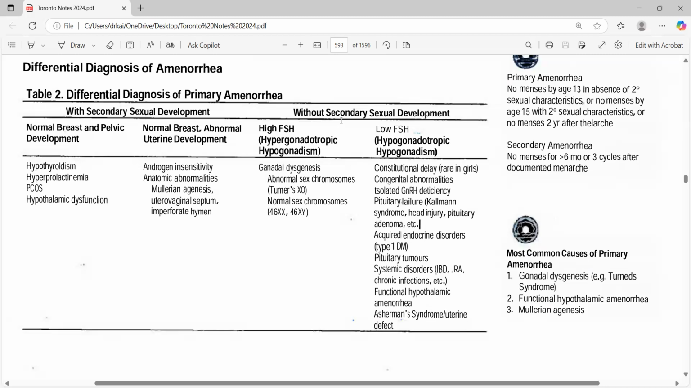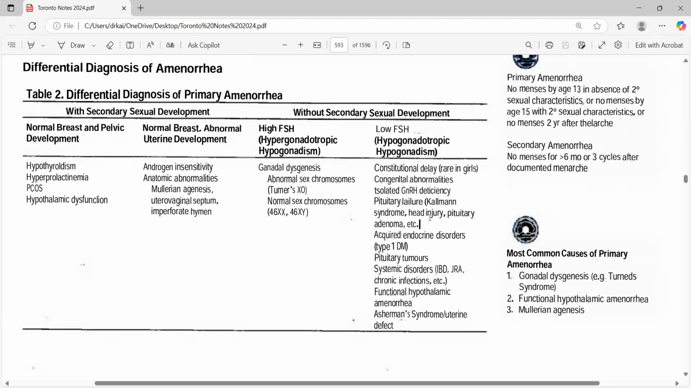Then coming to those without secondary sexual characters. In those cases, there is high FSH: gonadal agenesis like Turner syndrome, normal sex hormones, 46,XX. And then comes hypogonadotropic hypogonadism. So this one is hyper and this one is hypo: in those cases the FSH is high, in this case FSH is low. For your information, constitutional delay occurs in girls too, so we usually don't go for that one.